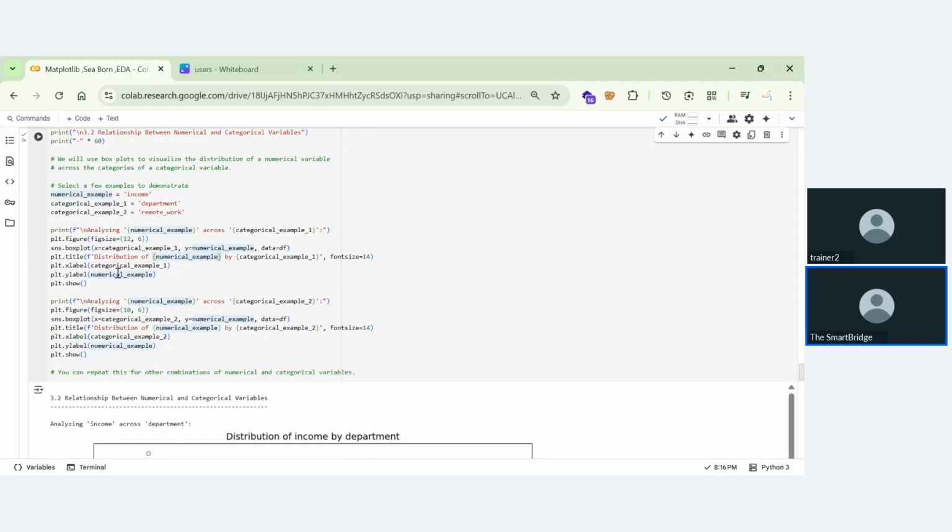So let me just show you. Here we are using plt.show, that means we are using matplotlib. We also are using plt. That means we are not using any Seaborn library in this function. Okay, we're not using any Seaborn library.